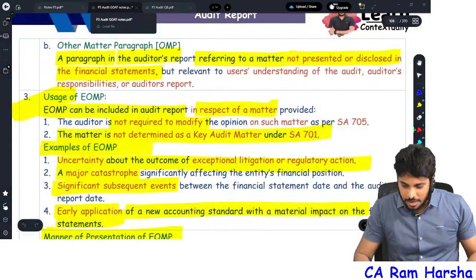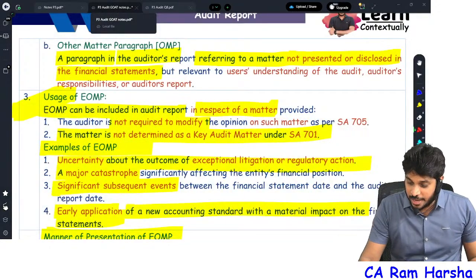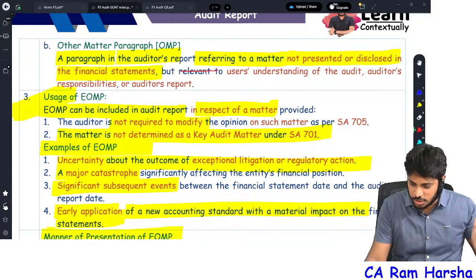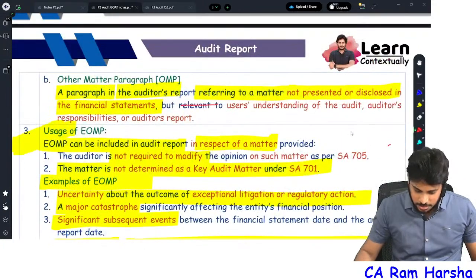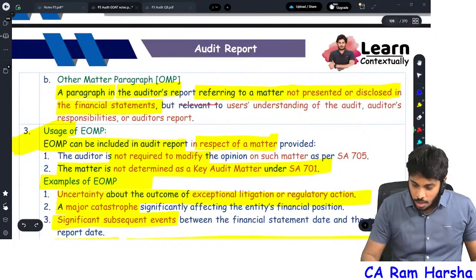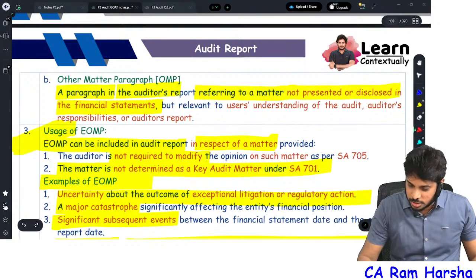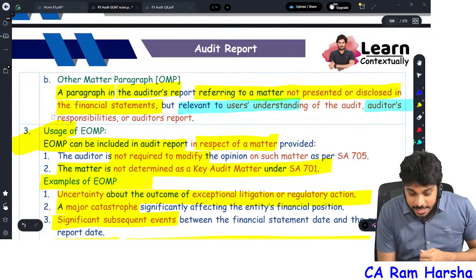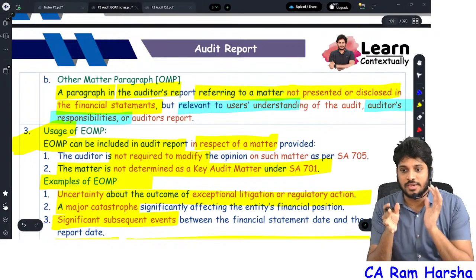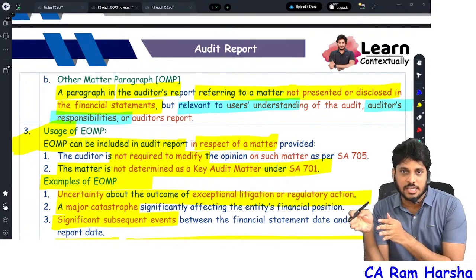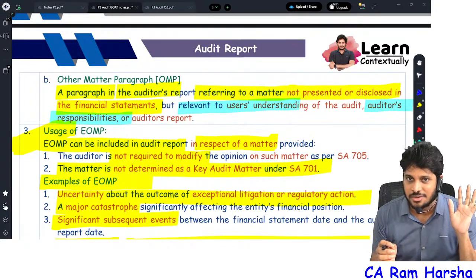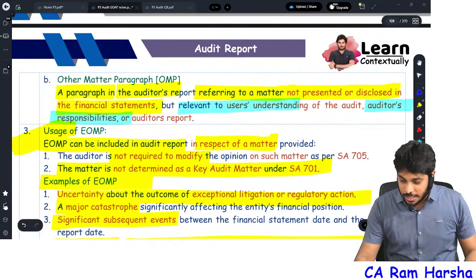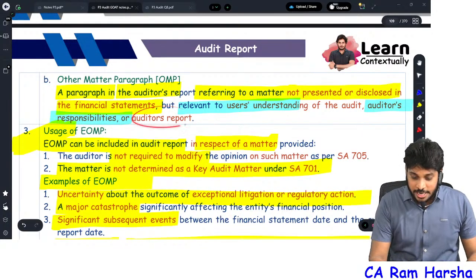You see, with the other matter paragraph, we want to explain to the users something relevant to the users' understanding of auditor responsibilities. I want to specifically tell that I am not responsible for certain things. So through the other matter paragraph, we will tell that. Now look, not only auditor responsibility, I want to tell them something about the audit and the auditor's report.